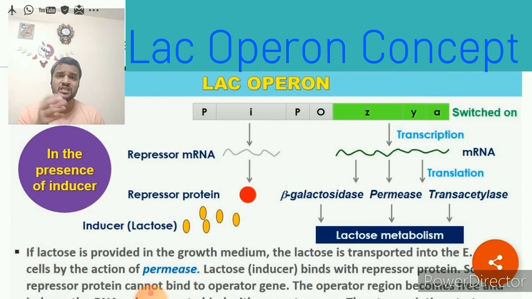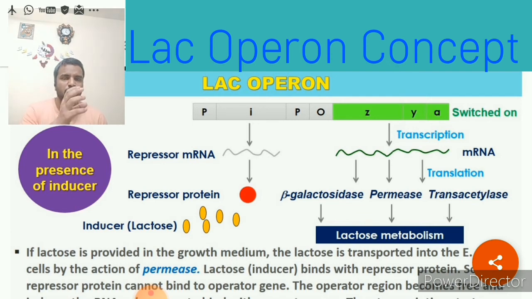Once the lactose is completely utilized by the E. coli cells, what will happen then? The lactose can no longer bind the repressor protein.